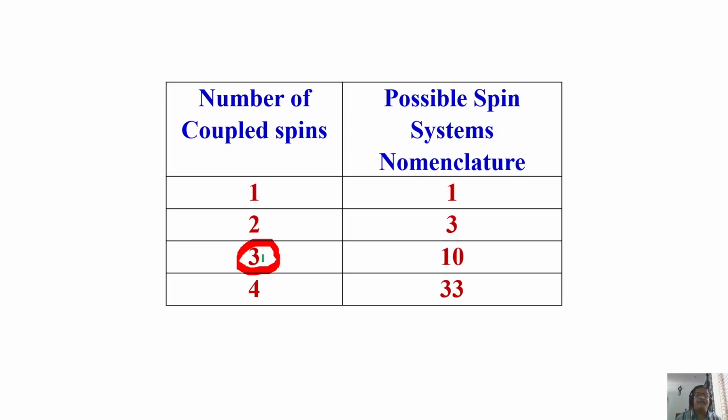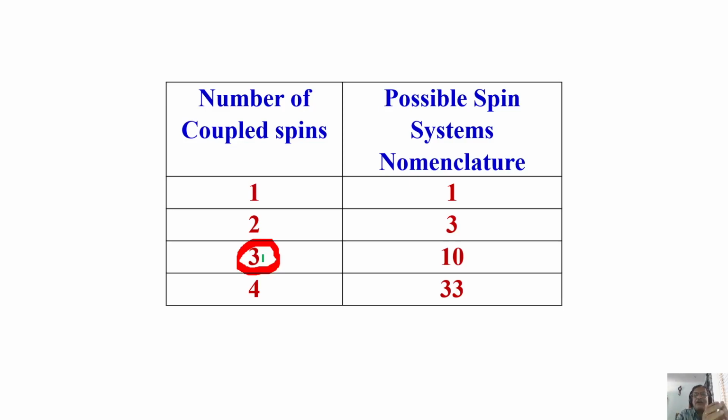Chemically equivalent nuclei. What happens if they are very well separated, far away in the chemical shifts, weakly coupled? AMX. If two are strongly coupled, one is weakly coupled, it can be ABX. All three strongly coupled, it can be ABC. If two are equivalent with the same chemical shift, no coupling is seen in the spectrum, and another is weakly coupled, it is A2X.